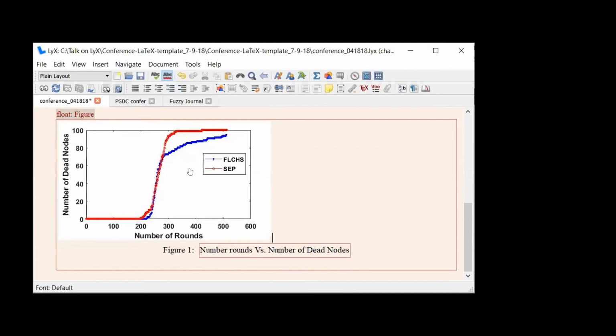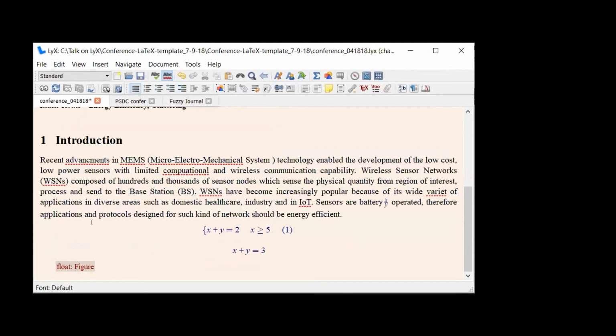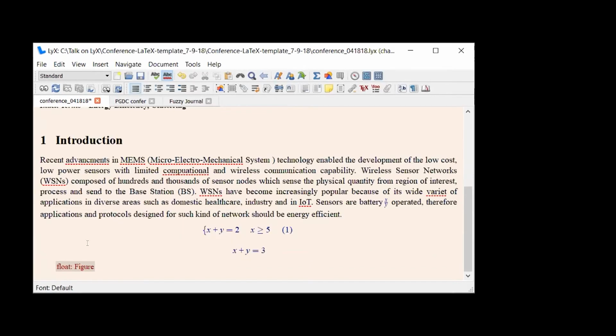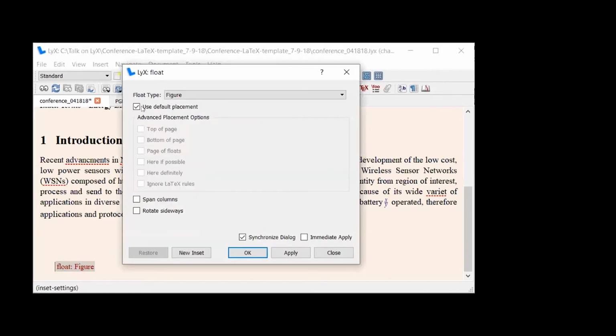So here, when you click here, it will expand. When you click again, it will come to the shortcut form. Right click over here, go to Settings. Now where you want to place it, as you know, either on the bottom of the page or on the top of the page. Suppose I keep it on the bottom of the page. So I clicked over here, bottom of the page, and okay.